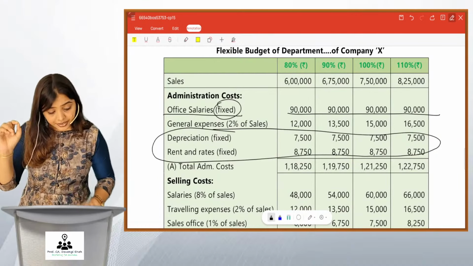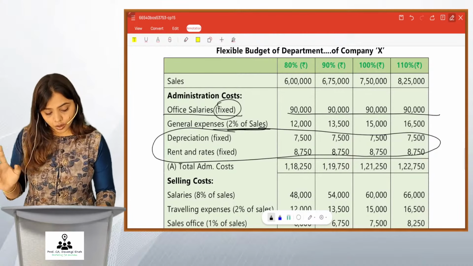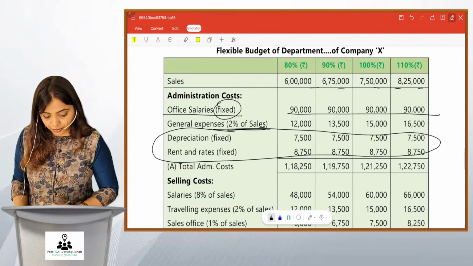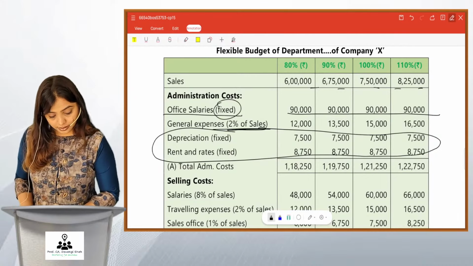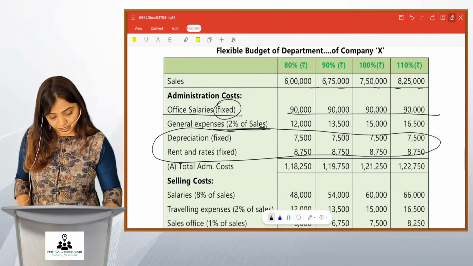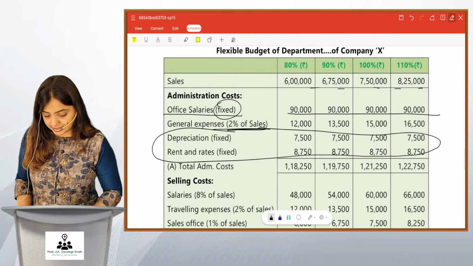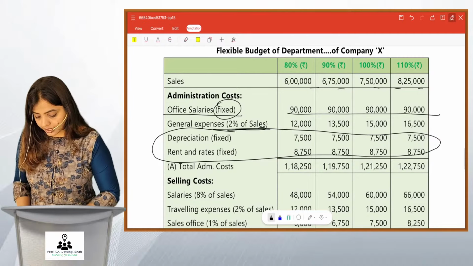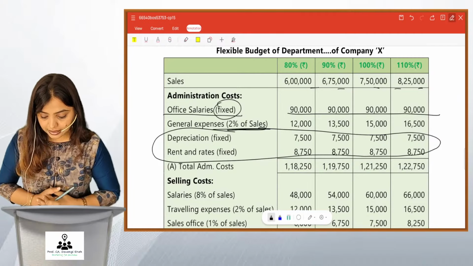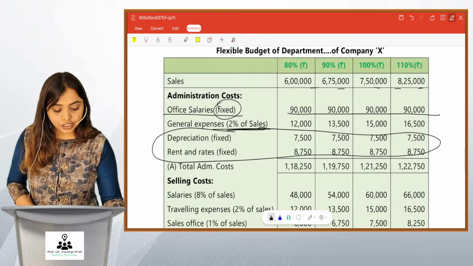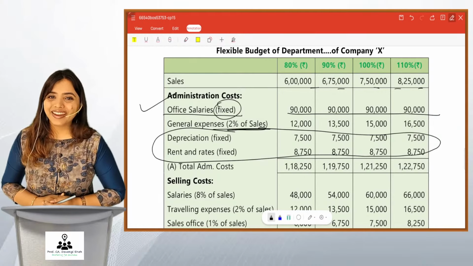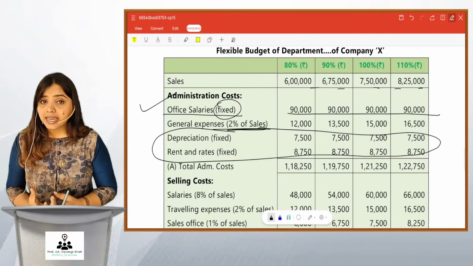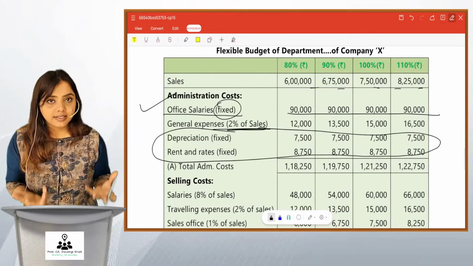General expenses is given as 2% of sales. So obviously your sales are changing, so this general expense would also change. So what you have to do is take 2% of 6 lakhs first. It will be 12,000. Then for 6 lakh 75,000, it will be 13,500. For 7 lakh 50,000, it would be 15,000. And for 8 lakh 25,000, it will be 16,500. Right? Such a simple sum, right? The given amount will be the same throughout the capacity levels, and an amount dependent on sales would change as per the change in sales.